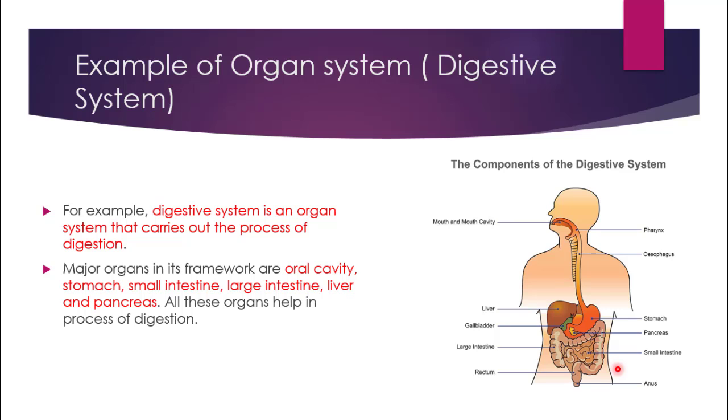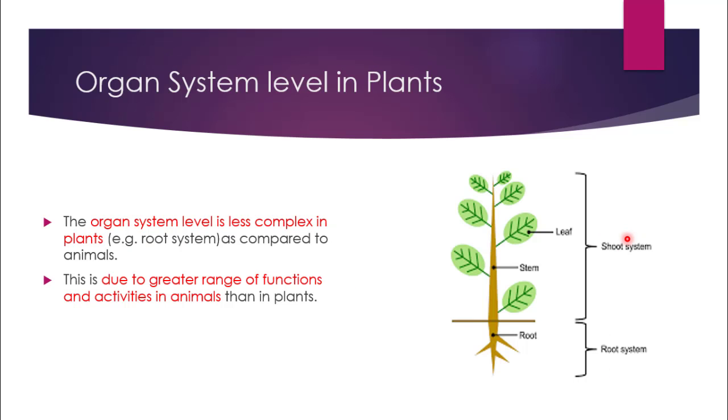Now we are going to discuss the organ system level in plants. In plants, there are two important systems that control all the functions occurring in a plant. That is shoot system, that consists of leaf and stem, and root system, that consists of root. So all functions like photosynthesis and respiration are controlled by these two important systems.